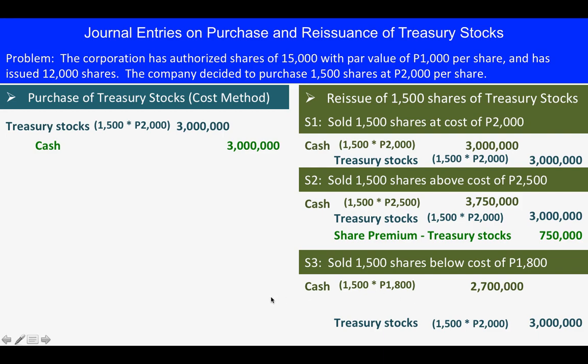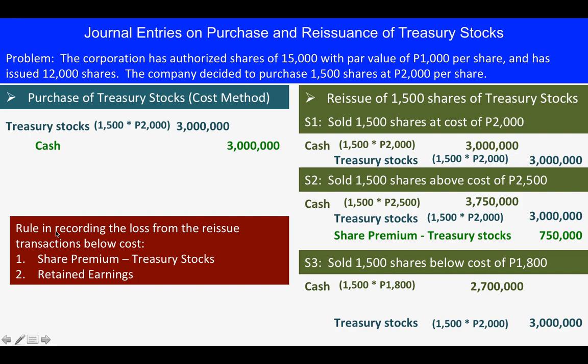This is the rule in recording the loss. We have a loss here from the reissuance of treasury stock. First, we will have to see whether we have a share premium from treasury stocks before. And second, if this share premium has already been exhausted or used, then we can debit retained earnings.